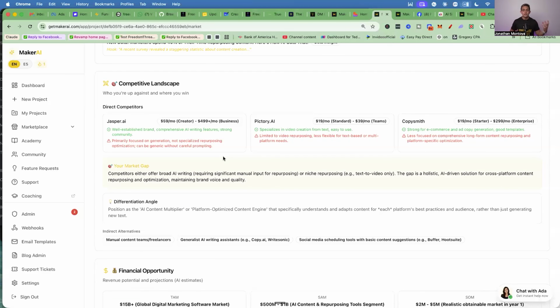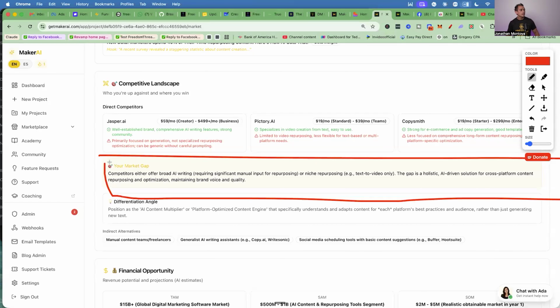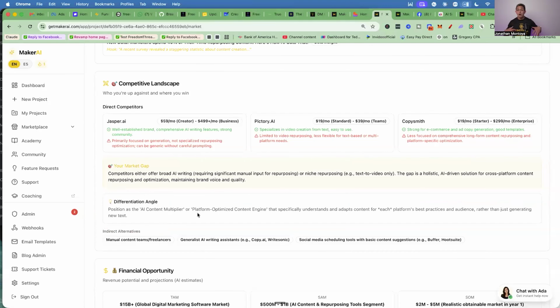So it's going to go through, it's going to find other competitors that are doing something similar. Okay. So it's like, okay, there's this software. This is how much they charge. There's this one here. And then it tells you what they're good at doing and then what they're not good at doing. And then more importantly for you, it gives you a market gap, right? So it tells you exactly how you can build this to be even better than the other software. Okay. And then it gives you differentiation angles, right? How can we make our software better than the competitors? Okay. This is all in the validation phase.